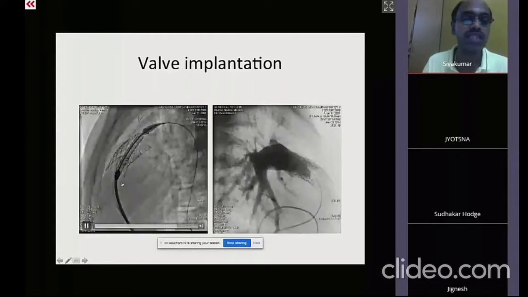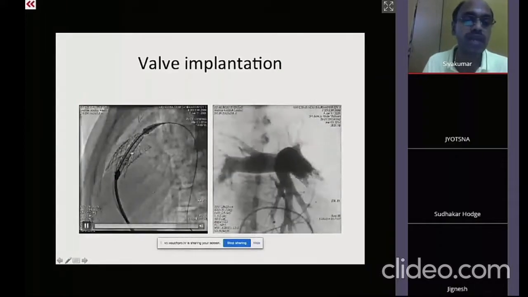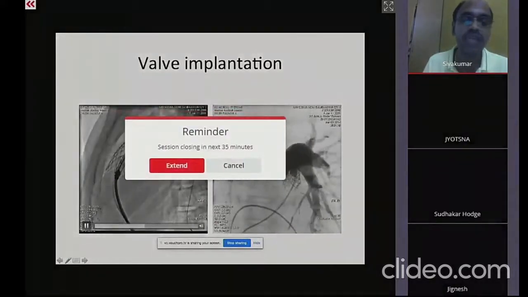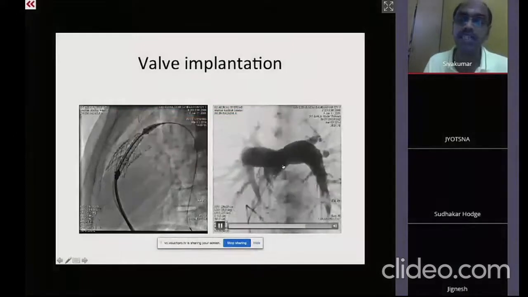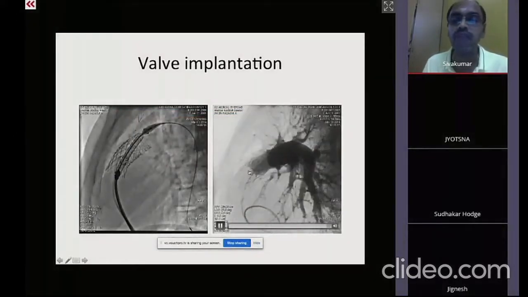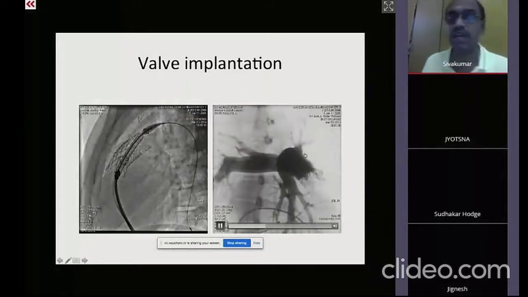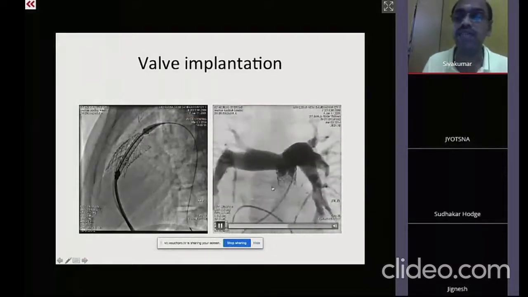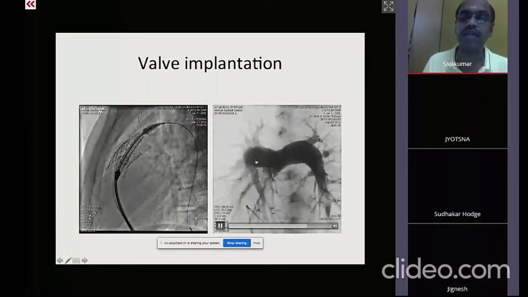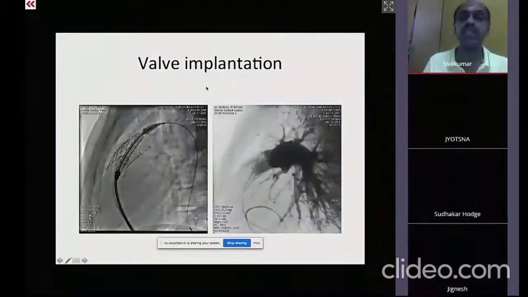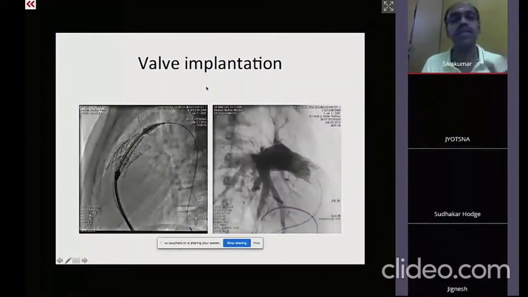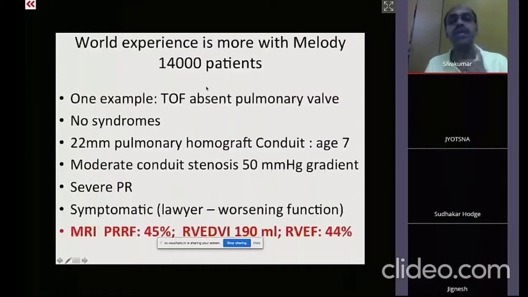The third step will be putting in the pulmonary valve within the pre-stent. And this is the rotational angiogram that is done after the pre-stented conduit. The pre-stented conduit has been valved. Now this is a Venus valve that has been implanted, which is quite complete. So this is a pre-stented conduit. The world experience is much higher with the Melody valve. With the Melody valve, so far 14,000 patients have been implanted throughout the world.